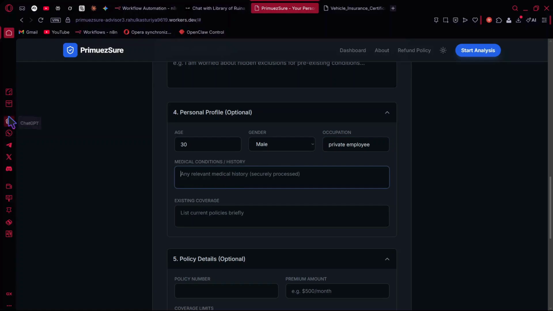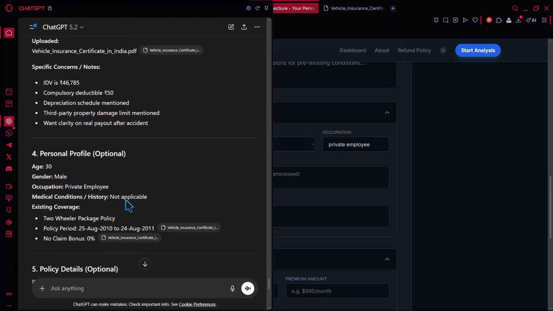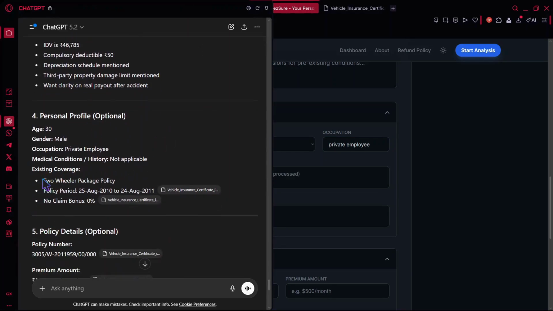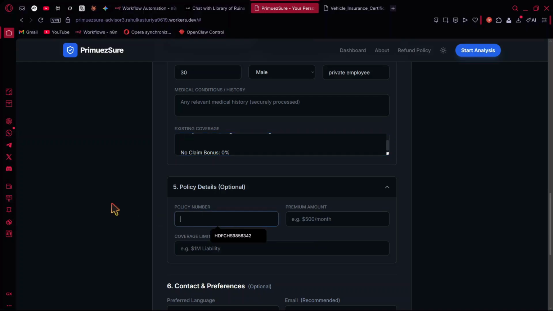Conditions and history not applicable. Existing coverage, we are going to give existing coverage. Okay, I'm going to just remove this existing coverage.